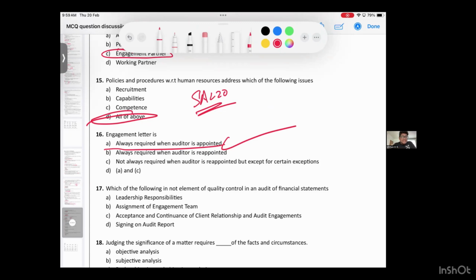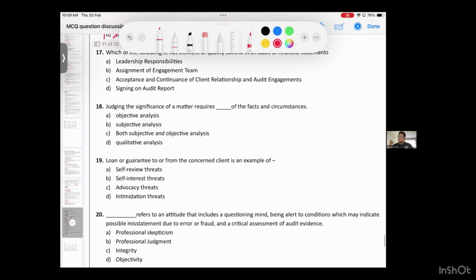But in certain situations, when recurring audit comes, there are some exceptions. Change in law, change in ownership, change in senior management, change in legal requirements, misunderstanding happening between the client and the auditor. So in that situation, while reappointing also, what is required? Audit engagement letter. So it is needed while reappointing, but not all the time; in certain situations there is a requirement. So correct answer is both A and C. Are you getting it? Yes or no?